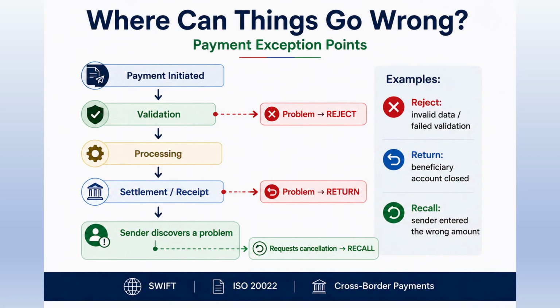Now let's see where the three concepts fit. During validation or processing, a problem may prevent the payment instruction from proceeding normally. This can result in a reject. If the payment has progressed and later needs to be sent back, we have a return. And if the sender discovers a problem after sending the payment and asks for cancellation or recovery, we have a recall. For example, invalid payment data may lead to a reject. A closed beneficiary account may lead to a return. And if the sender accidentally enters the wrong amount, they may request a recall.